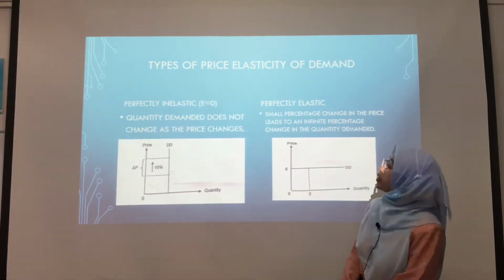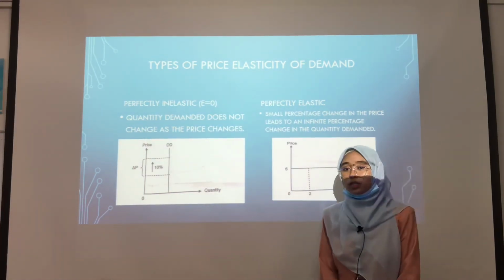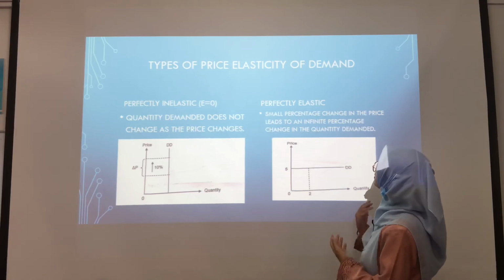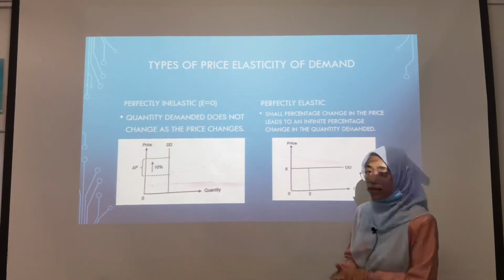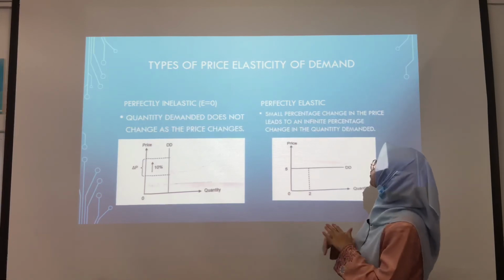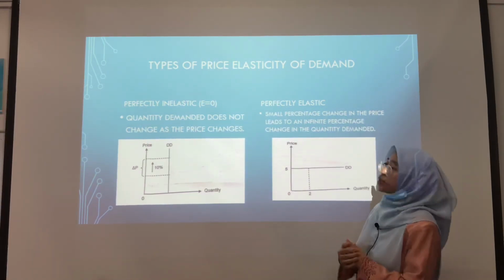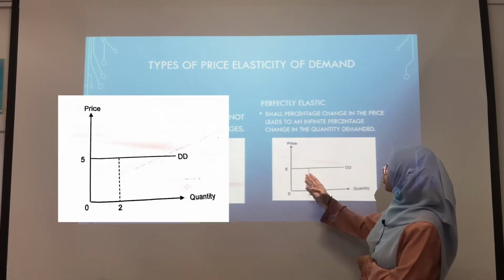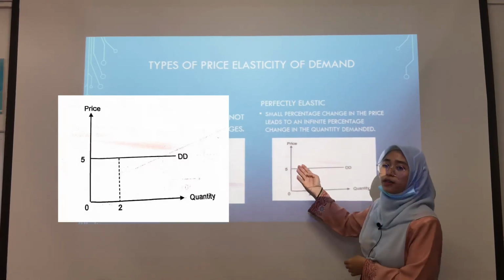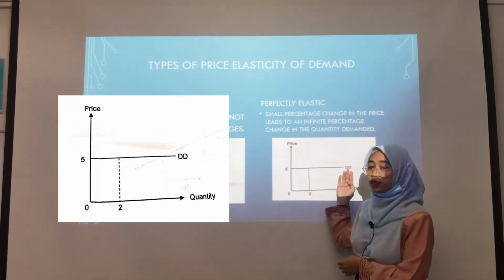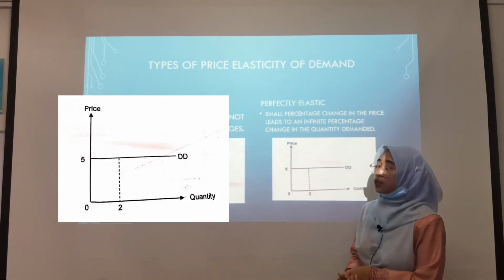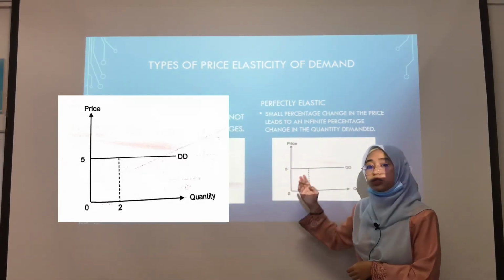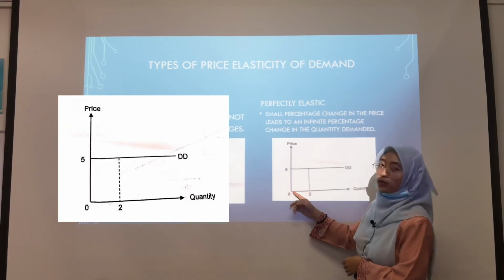Second one is perfectly elastic. The coefficient is E equal to infinity. Perfectly elastic is when a small percentage change in the price leads to an infinite percentage change in the quantity demanded. As we can see from the graph, the demand curve is perfectly horizontal. When the price is at 5 ringgit, the unit is at 2. When there is a change in price, whether increase or decrease, there will be 0 at quantity unit.